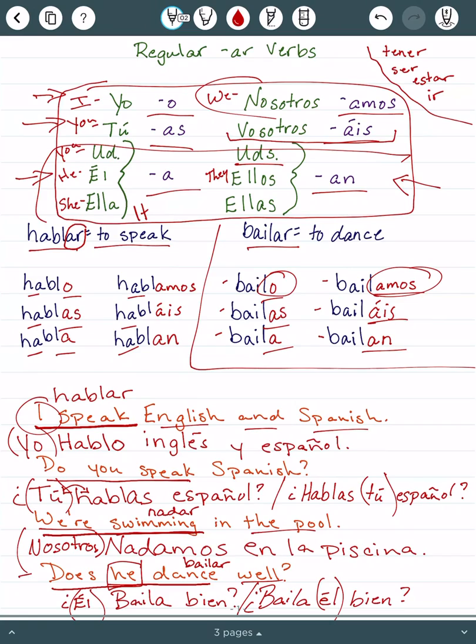Now, with these bottom two conjugations, the A and the AN, you are more likely to say the subject just because there are three different options. If it's clear who we're talking about, you typically won't include the subject, but then if it's not obvious who you're talking about, then you'll want to include the subject. So that is part one of regular verbs.